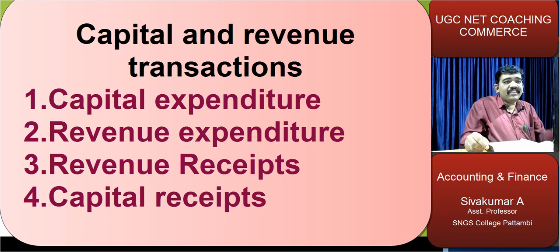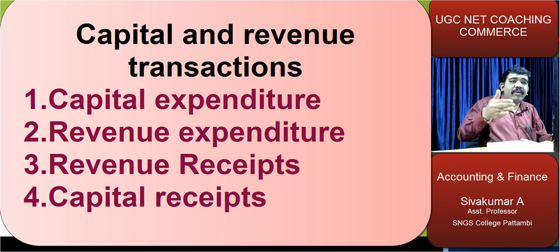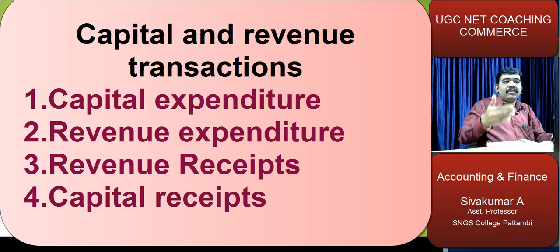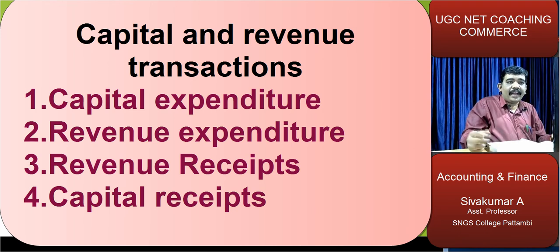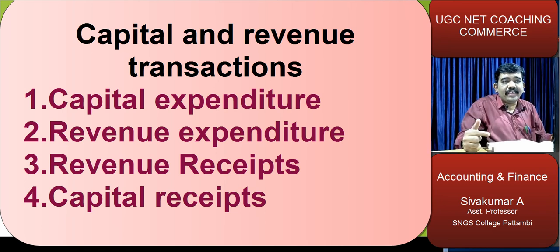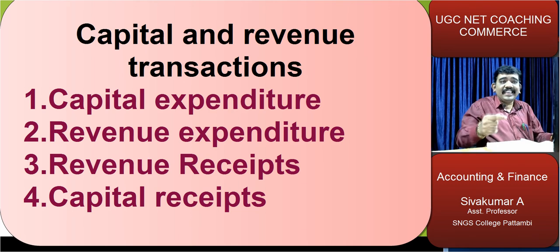Then there is another term, which is current assets. What is current asset? Current assets means cash and those assets which are equivalent to cash. Examples of current assets are cash in hand, cash at bank, debtors, bills receivable, prepaid expenditure, etc. So we can classify assets into two. First is fixed asset and second is current asset.